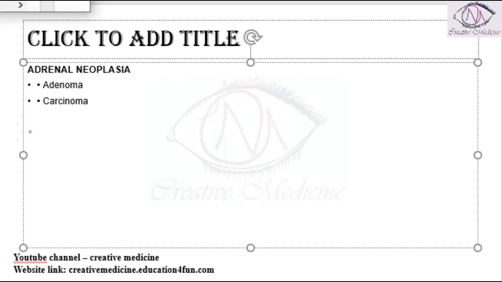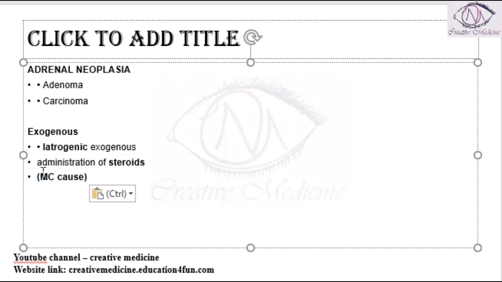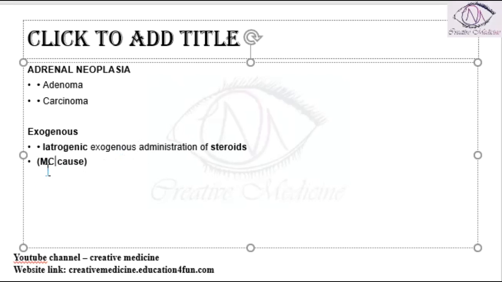Then we also have some exogenous causes of Cushing syndrome. In exogenous causes, the increased corticosteroid levels are from outside the body. These exogenous causes include iatrogenic exogenous administration of corticosteroids.